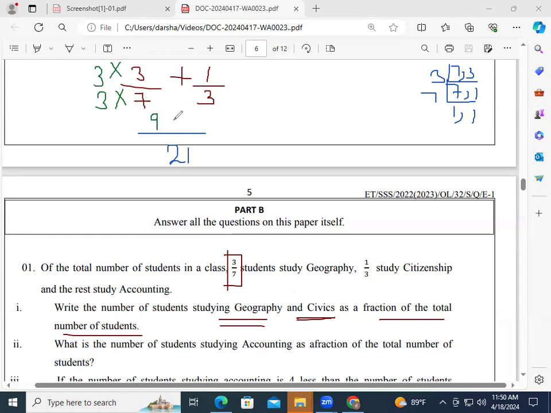So 3 into 3 is 9 plus 3 into 7 is what? That is 21. 1 into 7, that is also 7. So 7 plus 9, that is equivalent to 16 over 20. Okay. So that is the answer for the first one. That is the total number of students who study geography and civics. Okay. And note down that that is the answer for the first one.